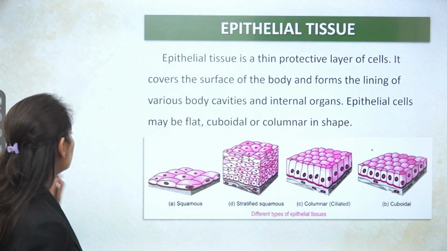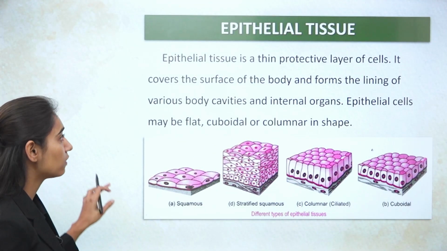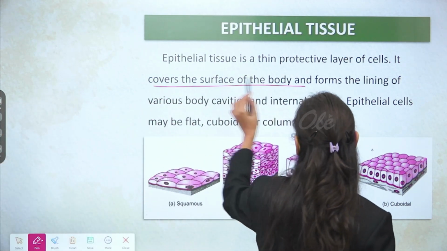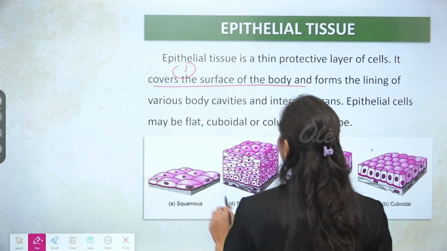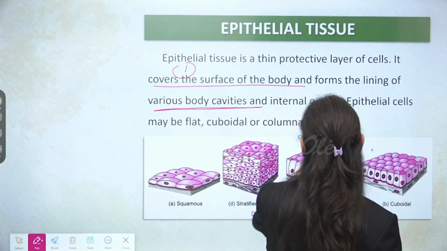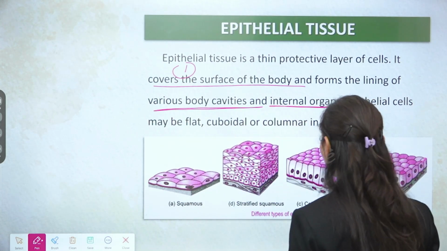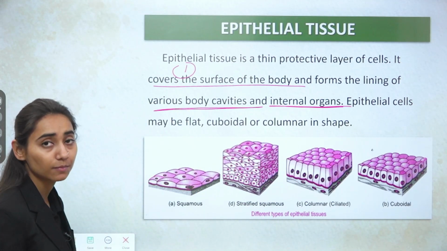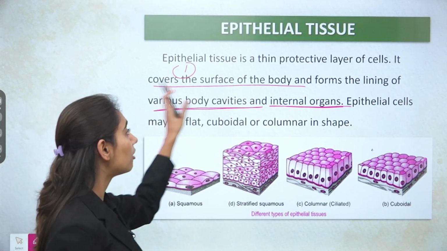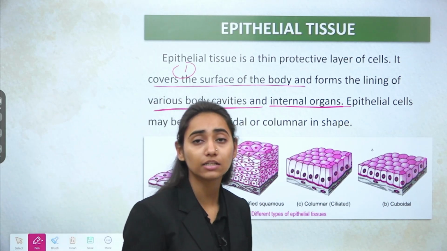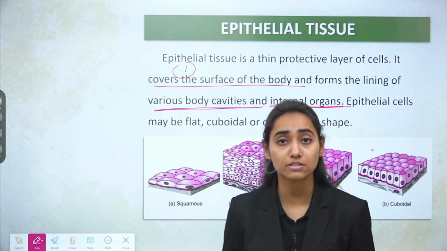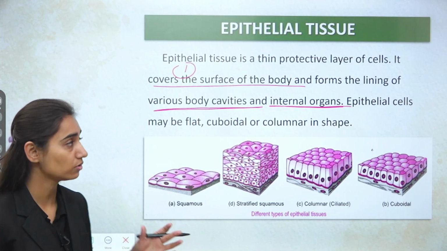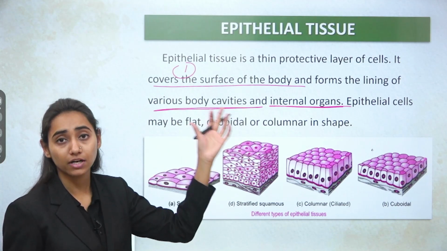Epithelial tissue is a thin protective layer of cells. It covers the surface of the body, which is the first function, and forms the lining of various body cavities and internal organs, or visceral organs. Epithelial cells may be flat, cuboidal, or columnar in shape. The epithelial cells covering the surface of the body protect the body from microorganisms. They form the first line of defense. They also protect the body from the harmful rays of the sun. So they are basically performing the function of protection.